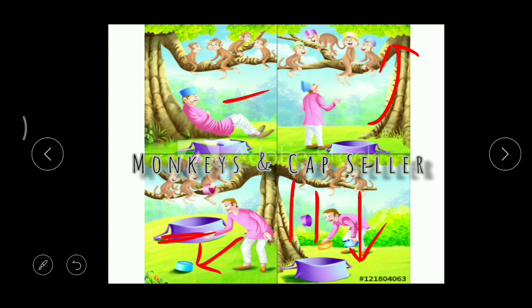Correct. So why am I telling this story? Here the monkeys are copying whose behavior? The cap seller's behavior. So they are copying the behavior of others. What do you call this kind of behavior? Yes, imitation. This is imitation.